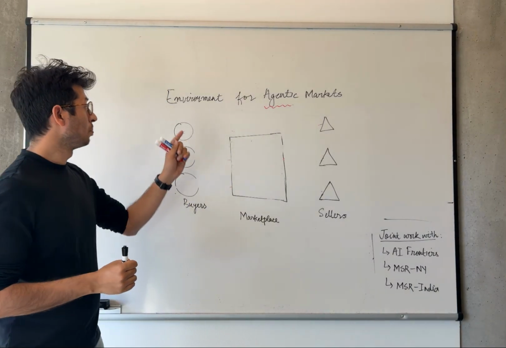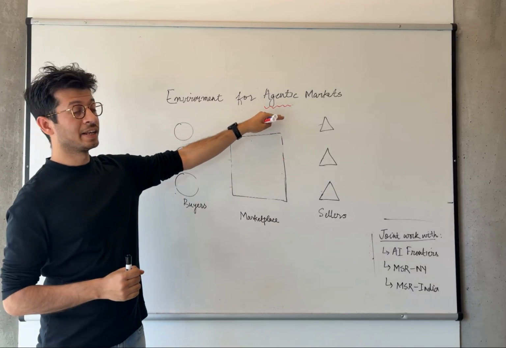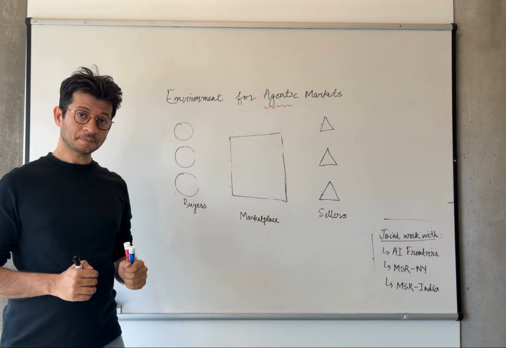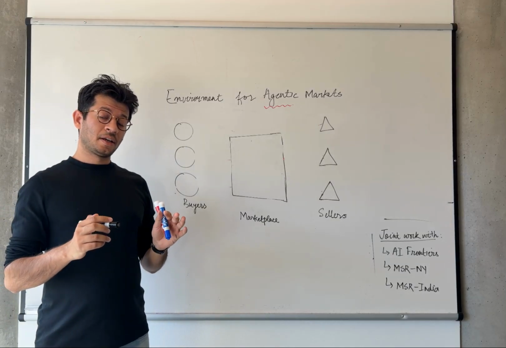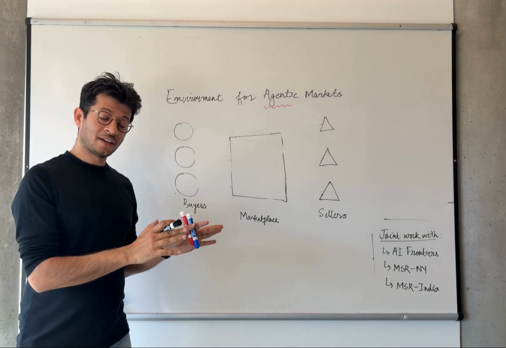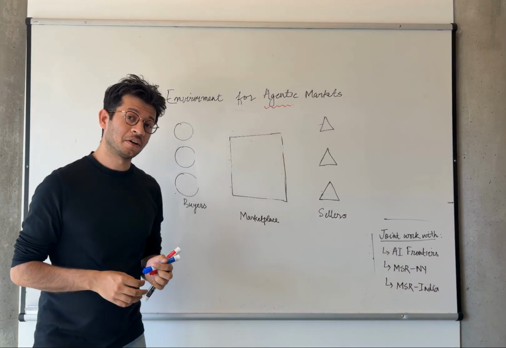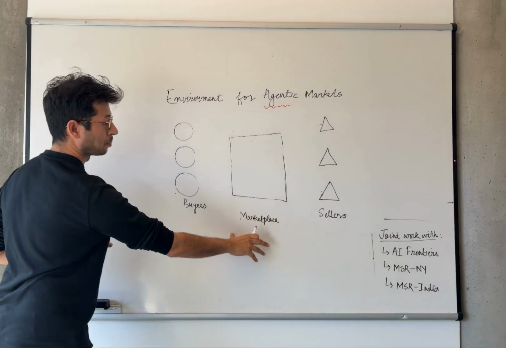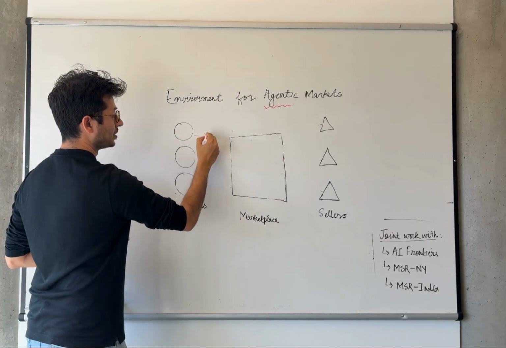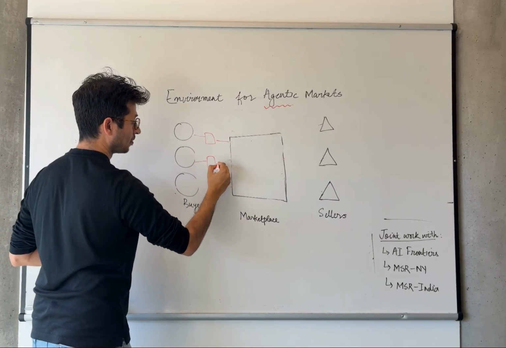Today I'll be talking about building a new environment for studying agentic markets. Think about a marketplace like eBay where the buyers and sellers are AI agents that are acting on behalf of people. So here are buyers and sellers in the marketplace, and there are AI agents that are acting on behalf of each of these.